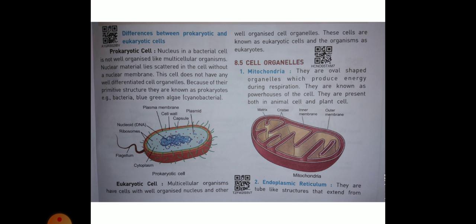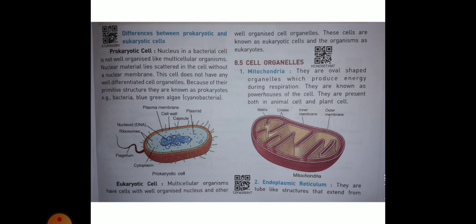First, mitochondria. They are oval-shaped organelles which produce energy during respiration. They are known as the powerhouses of the cell. They are present both in animal cells and plant cells.